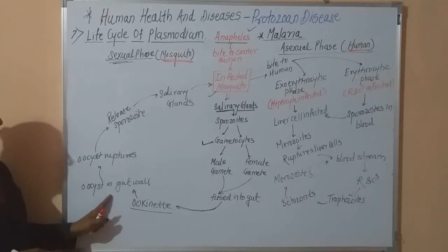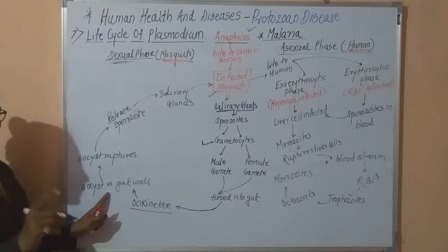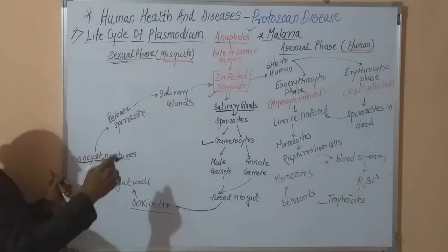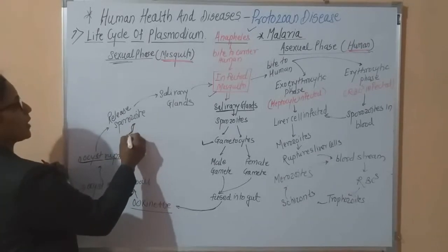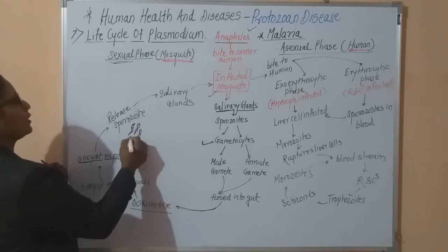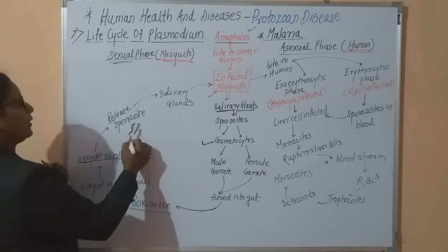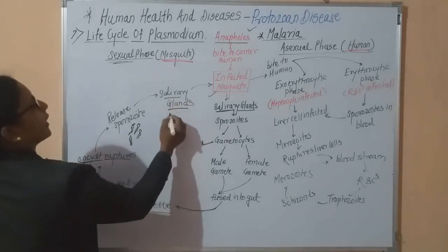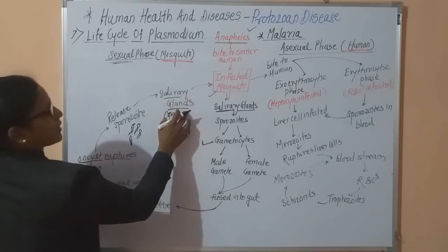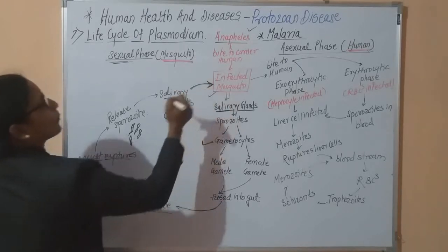This ookinete forms the oocyst. And then this oocyst gets ruptured. Due to the rupturing, the sporozoites are released into the salivary glands. And this salivary gland, which now consists of sporozoites, means this mosquito is infected.